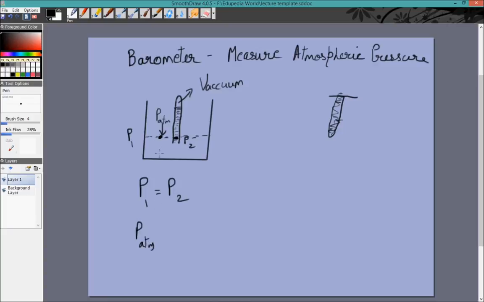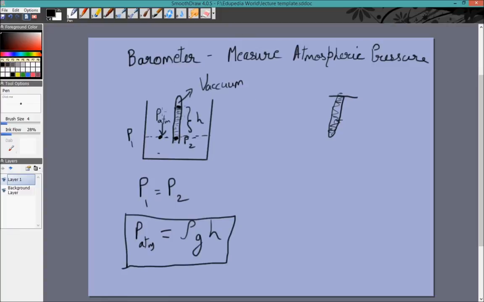If we were talking about this point, it would be the atmospheric pressure plus rho gh, where h was this side. But since this is at the surface of the liquid, the surface will always have a pressure of P atmosphere. That is equal to P2, which will be the pressure at this point plus rho gh. We know the pressure at this point is 0 because there is a vacuum above it. There is no air to exert any pressure. So if this height is h, this should be equal to rho gh. And thus, I have an instrument which helps me measure the atmospheric pressure.